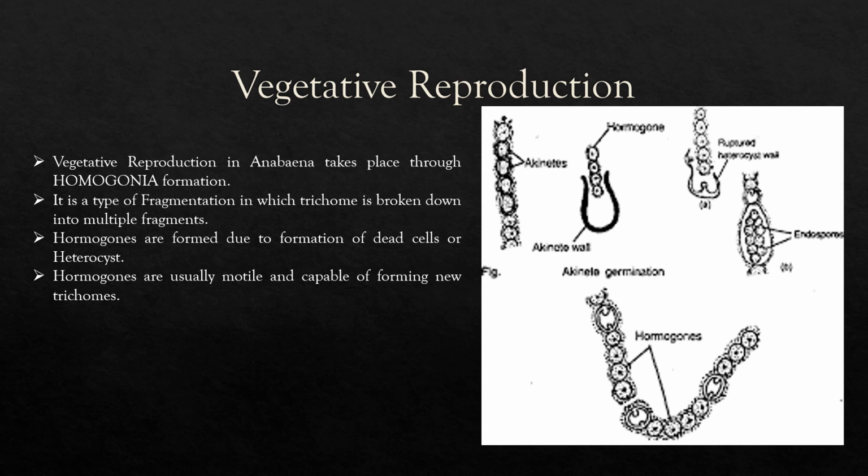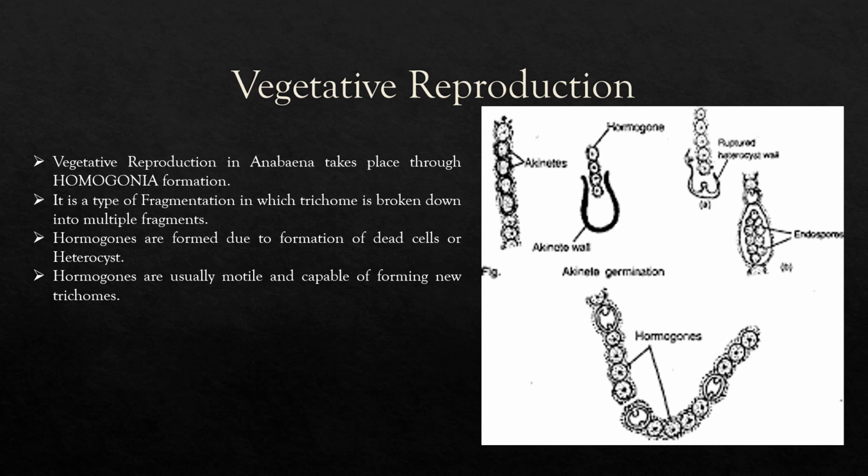And how does vegetative reproduction take place? Vegetative reproduction in Anabaena takes place through hormogonia formation. How does vegetative reproduction take place through hormogonia formation? You know, hormogonia reproduction is like a fragmentation.